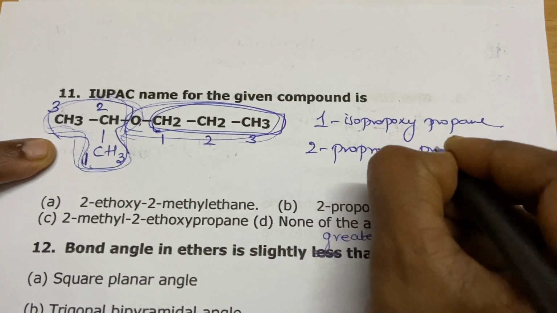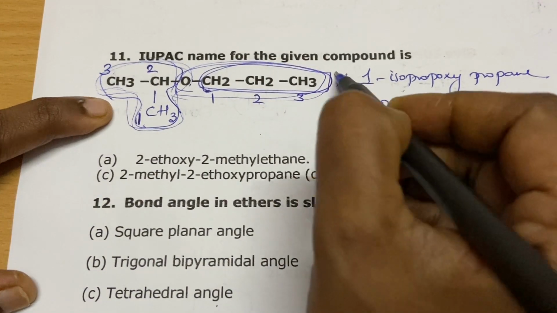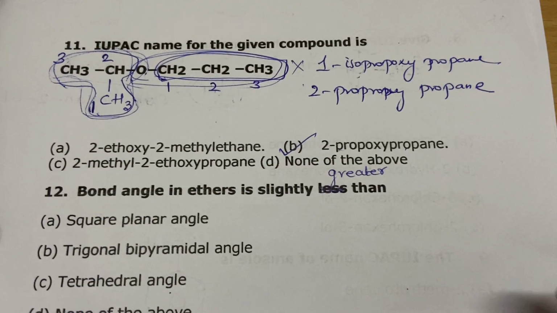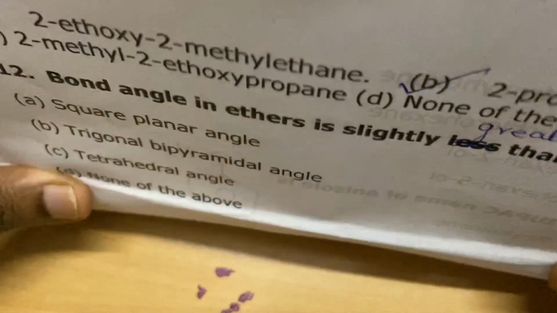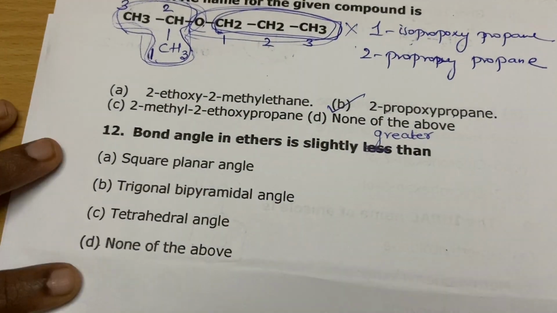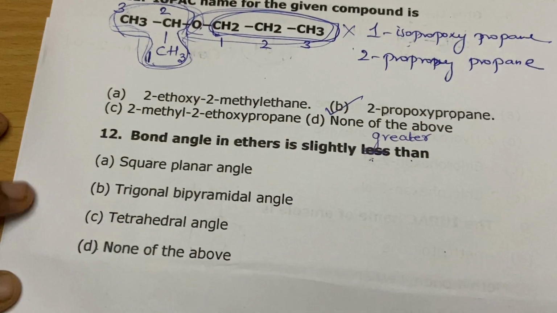Both are right only, because on either side we have the same carbon atoms, but this option is not given here. I have only this. So both are correct because on either side we have the same number of carbon atoms. Then, the bond angle in ether is slightly, it was given mistakenly, slightly greater than which angle?